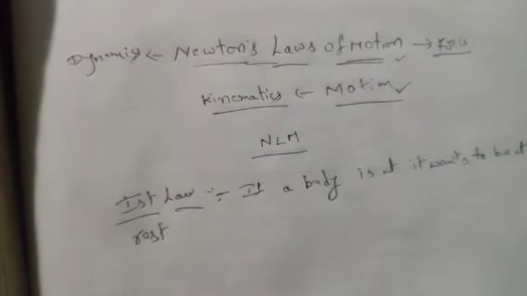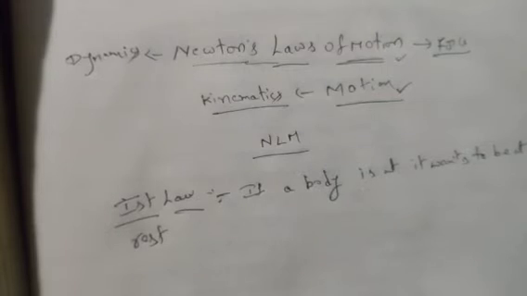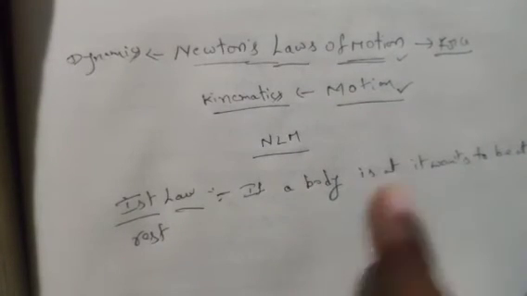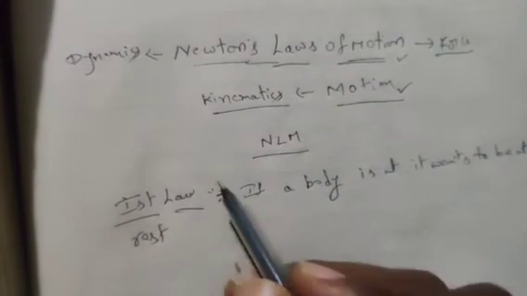Suppose the planet is in motion. Is the planet stopping by itself? If a body is in motion, it wants to be in motion. The reason is that there is no external force acting on the Earth. So the Earth is in uniform motion. It is continuing in the state of uniform motion. So the first part is, if a body is at rest, it wants to be at rest.